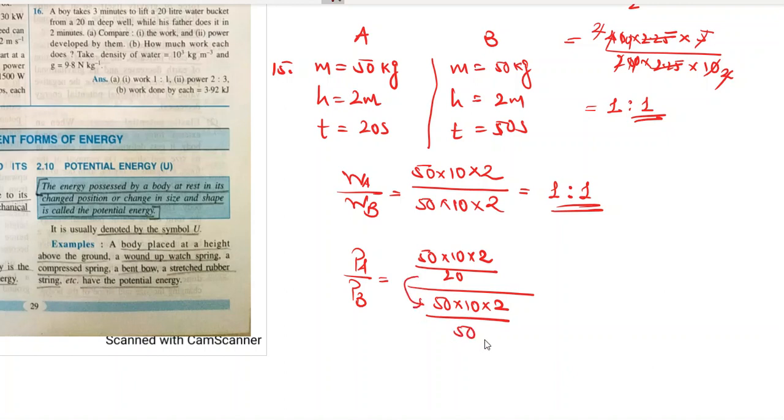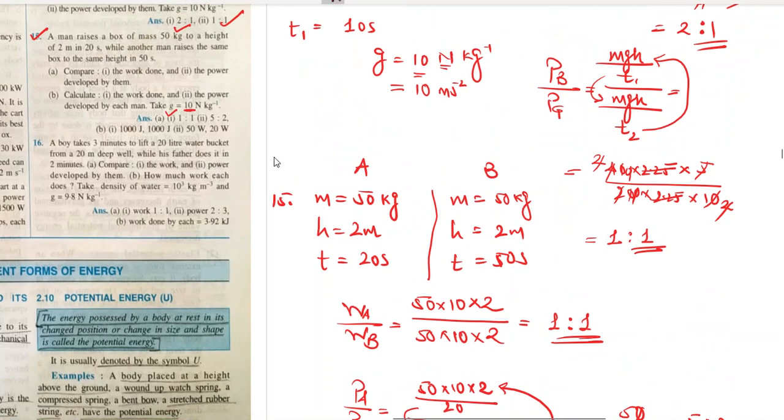So this comes down over here, this goes up, so it will become 50 upon 20. Everything else will cut and will be left with 5:2. That is the ratio of the power developed. Absolutely correct. Second thing they've asked is calculate the work done and power developed by each man.